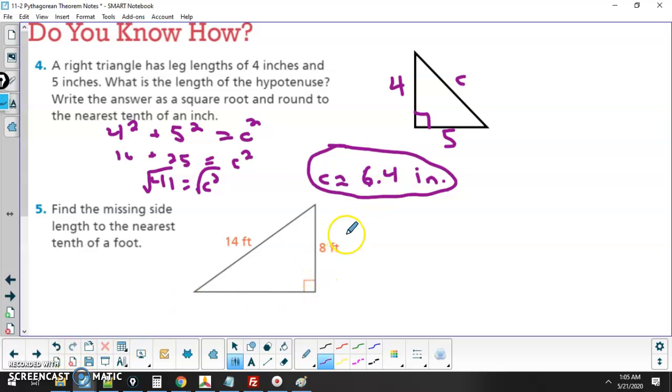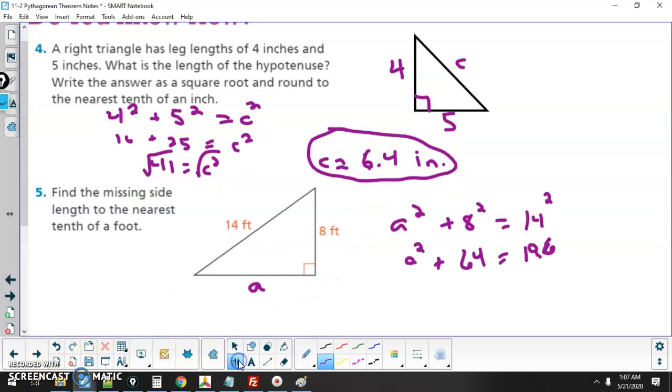Let's go over number 5 now. In this one, you have the hypotenuse because you see the longest side's 14, that's c squared, it's opposite the right angle. So you are missing one of the legs. You could call this a or b, it doesn't matter. So you could do 8 squared plus a squared, or a squared plus 8 squared, equal to 14 squared. So you square 14, you get 196.